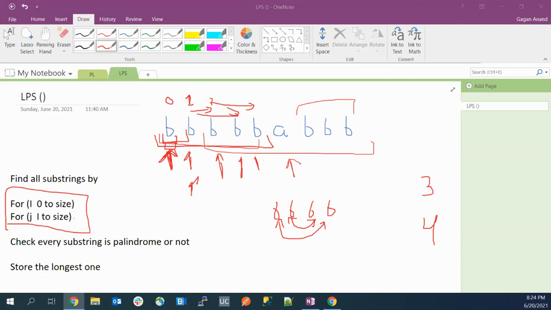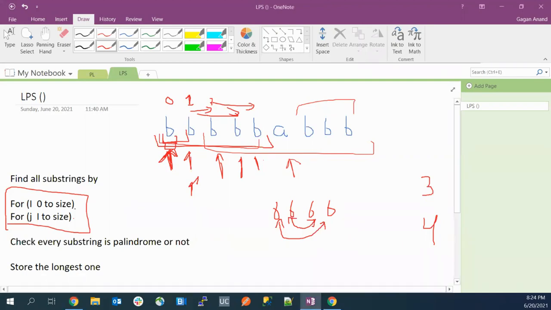Yeah, Gayatri, we can do that. After this, we just have to check for each and every string whether it is a palindrome or not, and we can use a variable to store that. Yeah, you are right. Anyone else having any confusions?